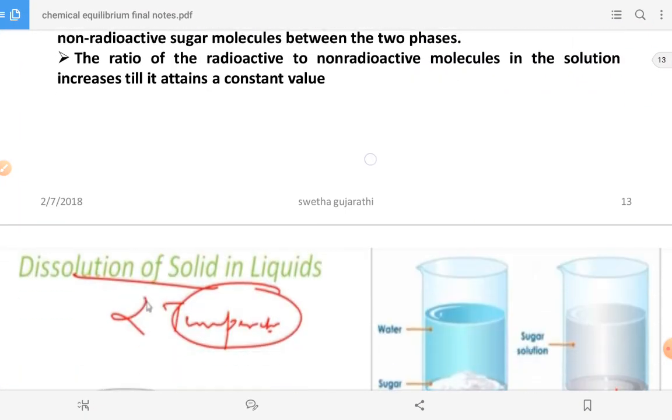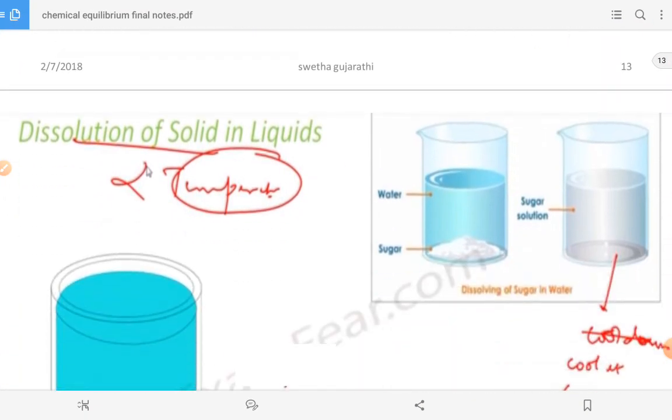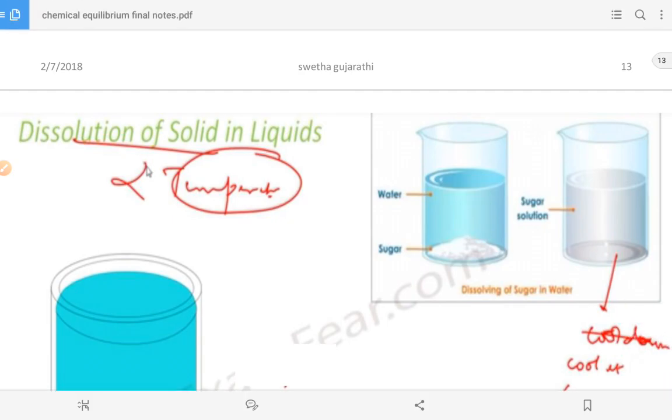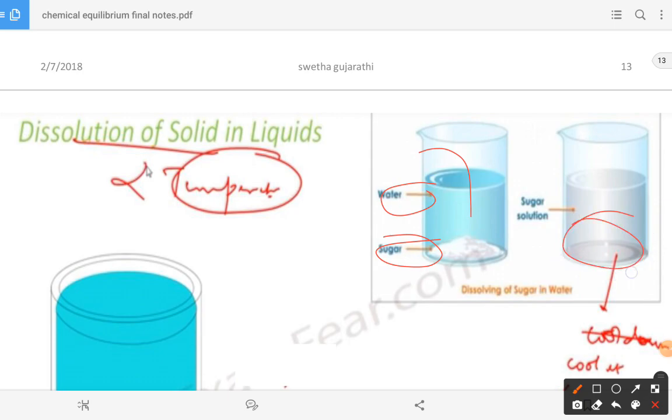Here you can see dissolution of solids in liquid. We have the sugar and water, and you dissolve it, so the total sugar is dissolved.